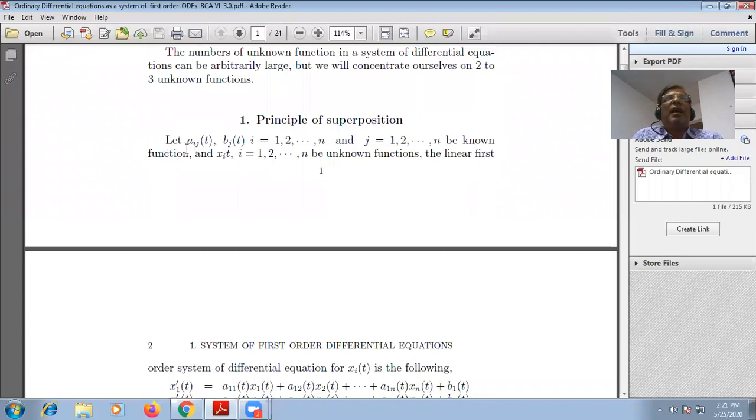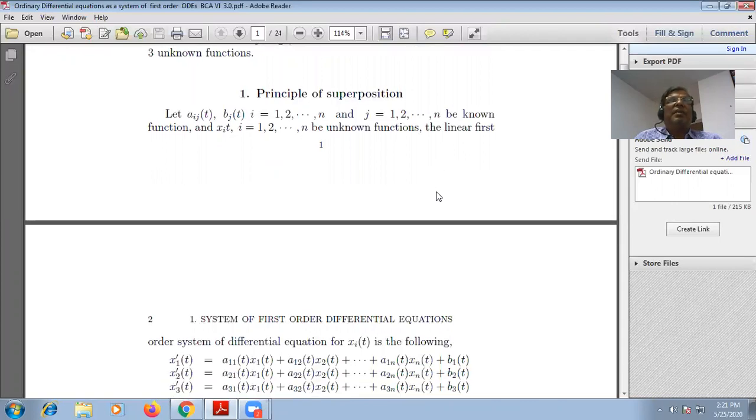Let a_ij(t) and b_j(t) be known functions, where i varies from 1 to n and j also from 1 to n, and x_i(t), where i is from 1 to n, be unknown functions.